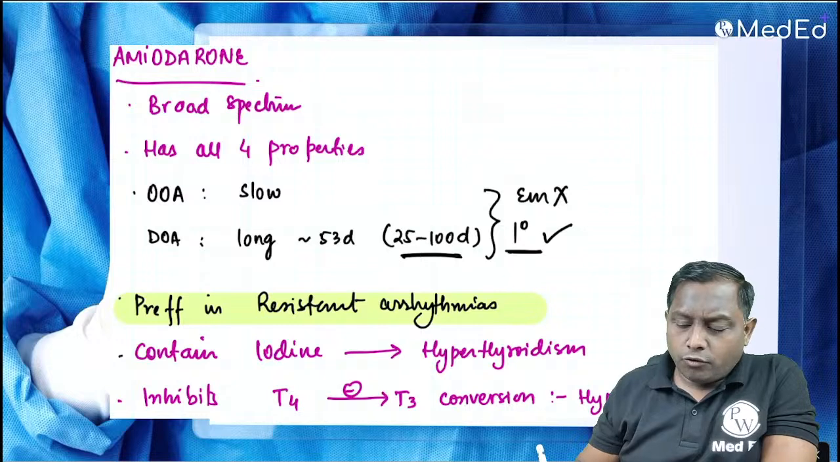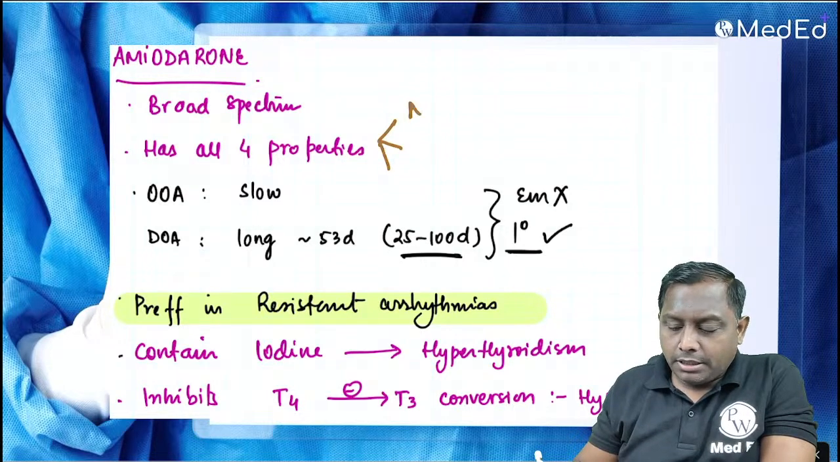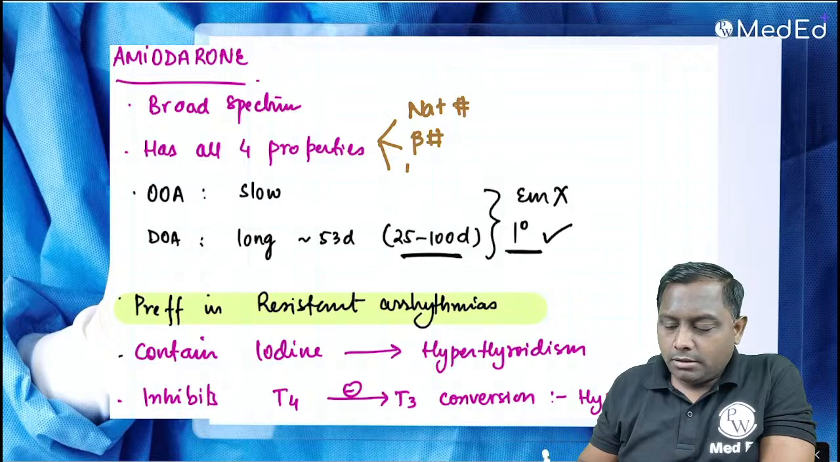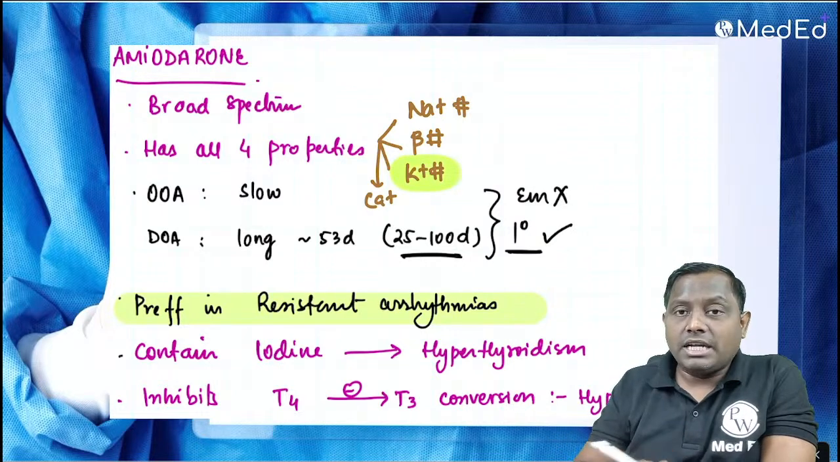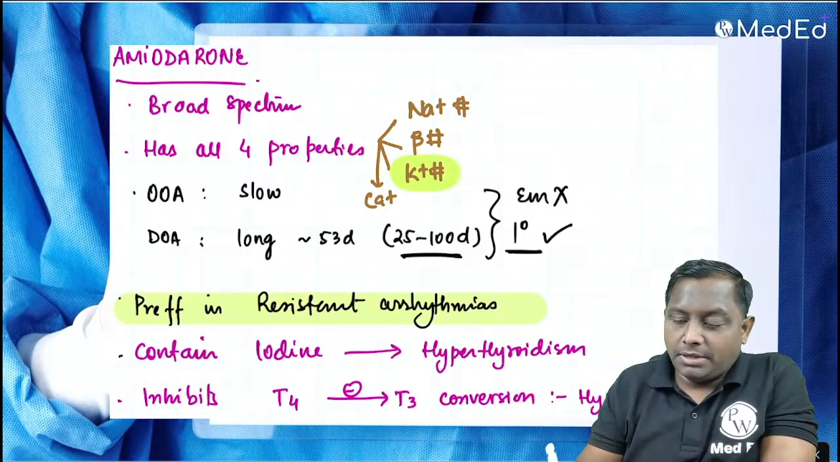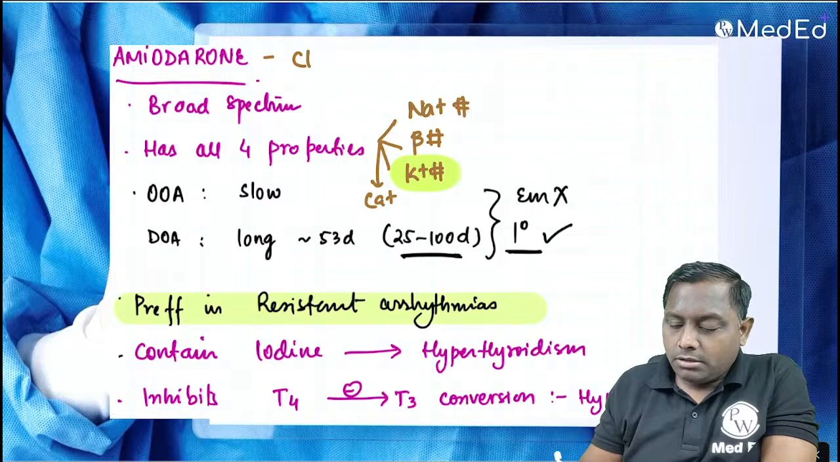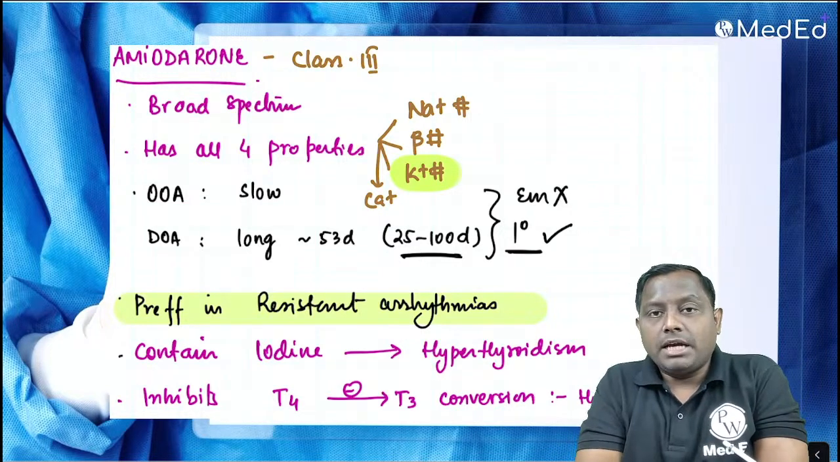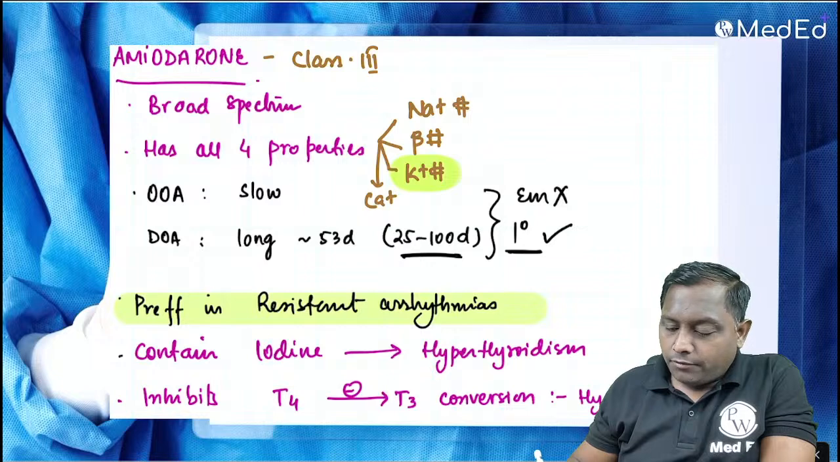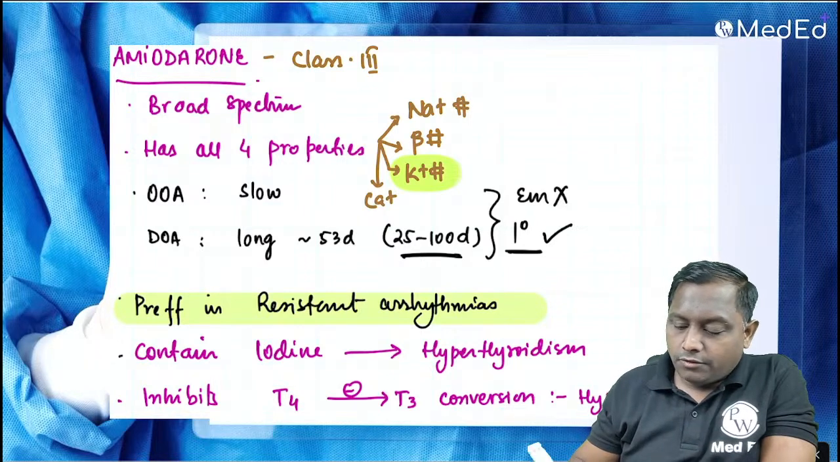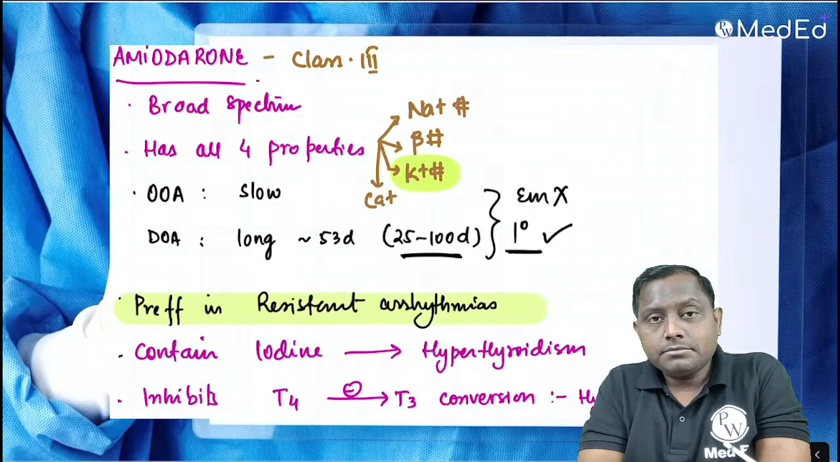They actually have all 4 properties. When I say all 4 properties: sodium blockade, beta blockade, potassium blockade and also calcium blockade, but the action on potassium is more predominant. That is why we have classified them in class 3 antiarrhythmic drugs. Amiodarone is one of the class 3 antiarrhythmic drugs. Okay, they are mainly utilized as a preferred drug in resistant cases of arrhythmia.